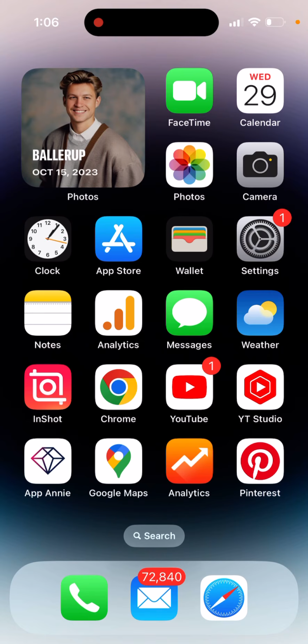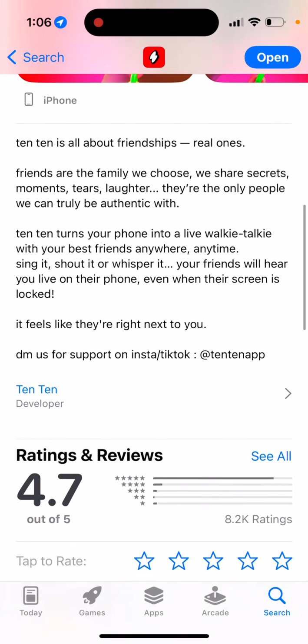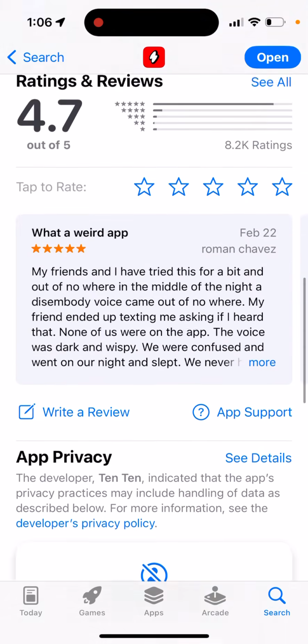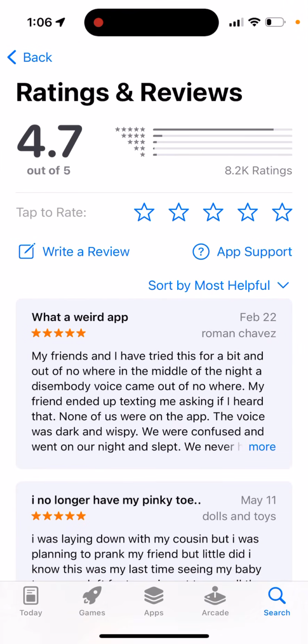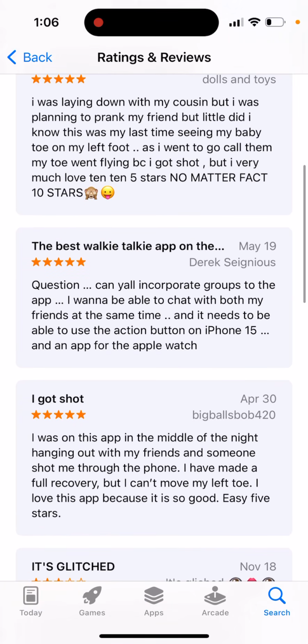Also in this app, they don't have group chats yet. So group chats are not yet available. And so that's the one big missing feature, but at least you can speak directly with your friends. And again, I recommend using this app with your close friends only.